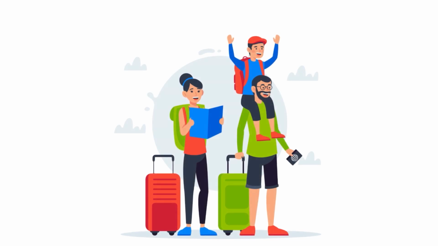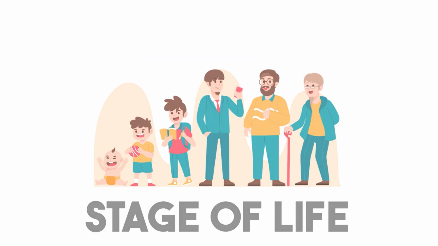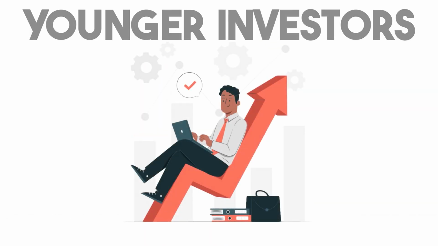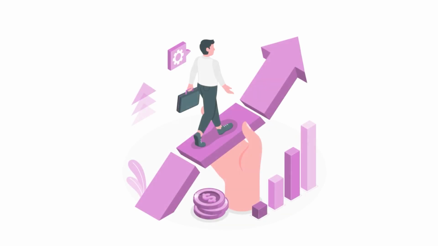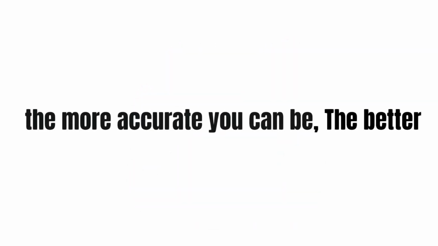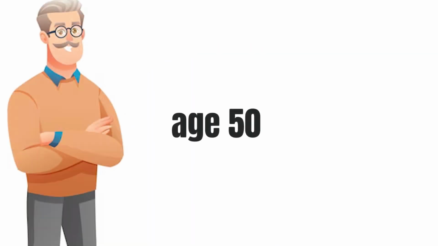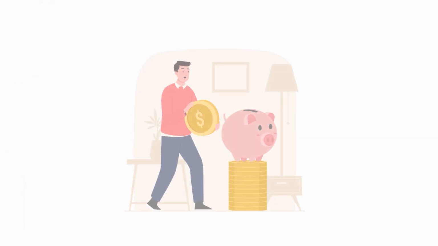Your goals are determined by your aspirations and stage of life. Investors who are closer to retirement usually prioritize capital preservation and income generation, whereas younger investors are more likely to concentrate on growth and long-term asset creation. The more accurate you can be, the better. Aim for precise objectives like accumulating $500,000 in my retirement fund by age 50, rather than general ones like save for retirement. Determine how long you have for each target.